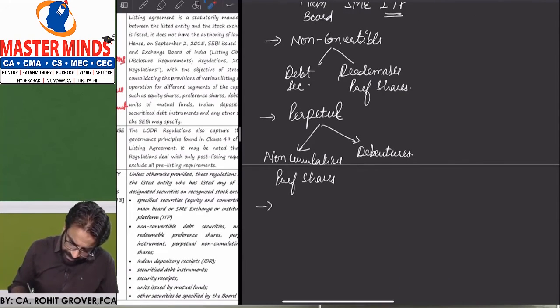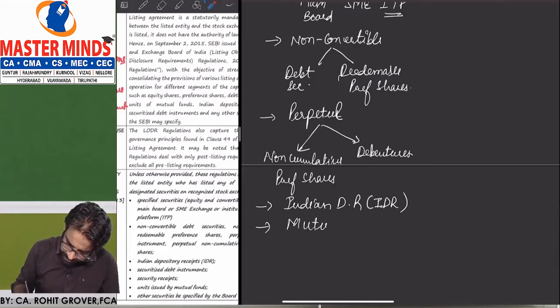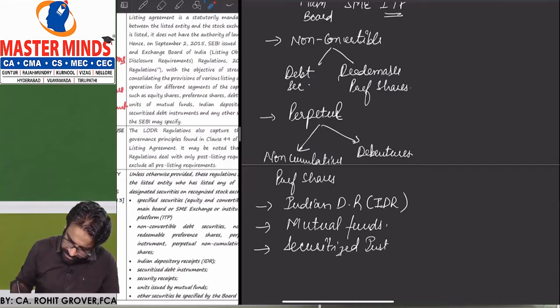What is the next security? If you have any Indian depository receipts, that is called IDRs. If you have any mutual funds listed, if you have any securitized instruments, that is basically debt securitized instruments.